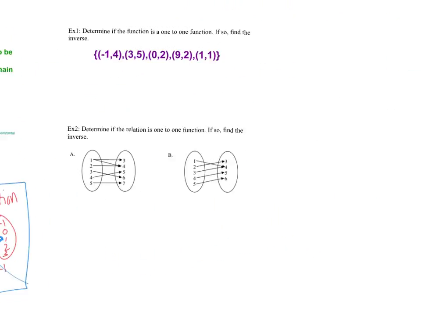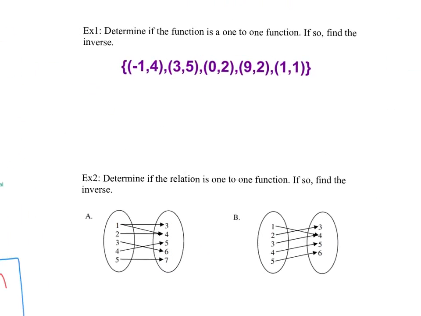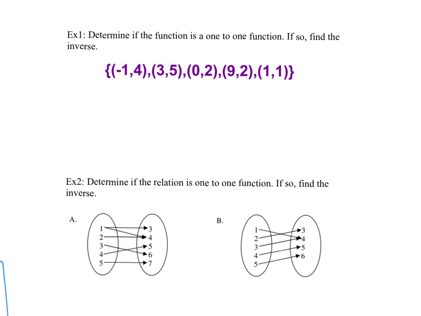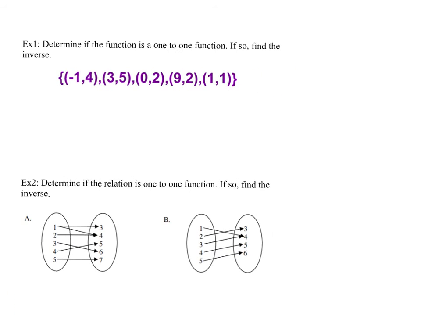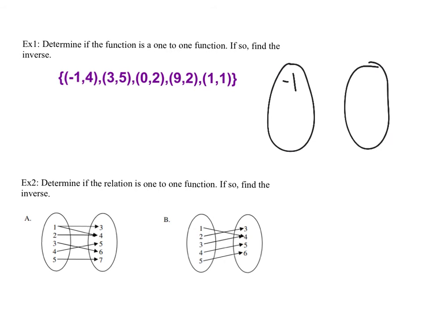Okay, so let's slow down a little and say, determine if the function is one-to-one. If so, find the inverse. So is this one-to-one? Well, let's look at it. Whenever I have a list of points, I like to do a mapping diagram. So -1, 3, 0, 9, 1 are my inputs, or my domain. You can write them in order, you don't have to.